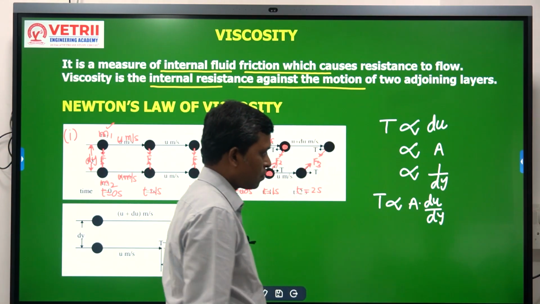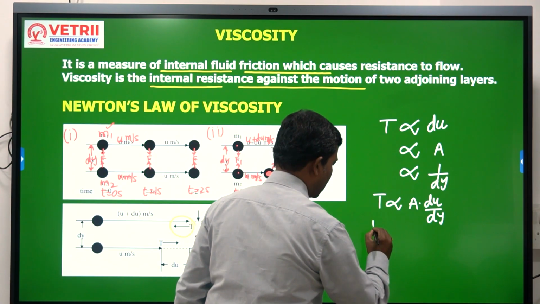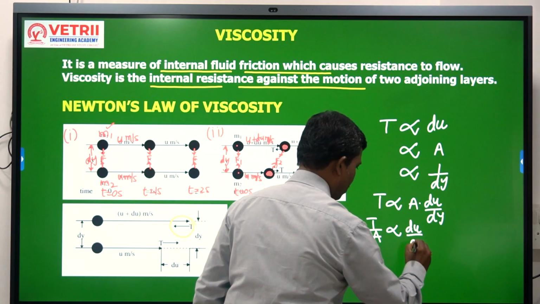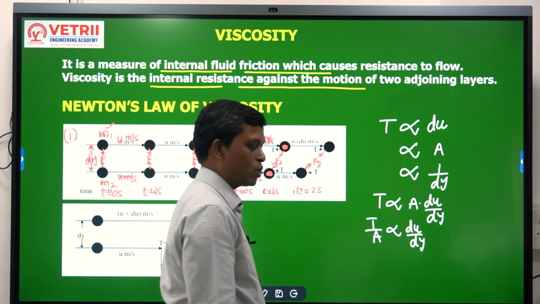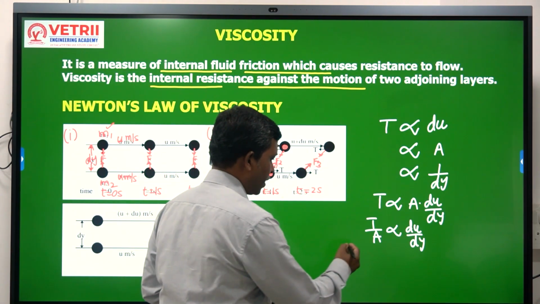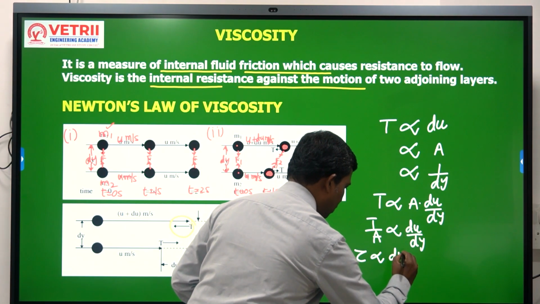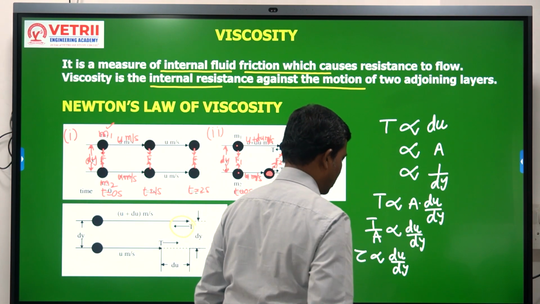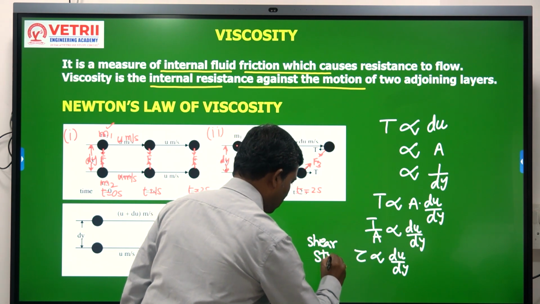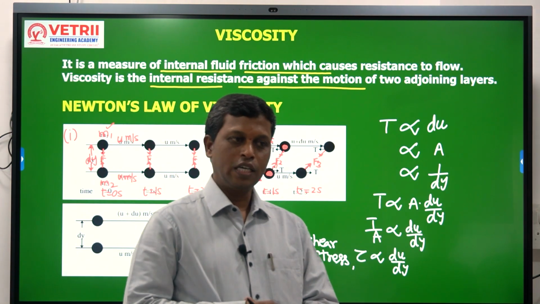So T by A is force by area, which is nothing but stress. If I denote this stress with tau, tau is the shear stress, and tau is proportional to du by dy.